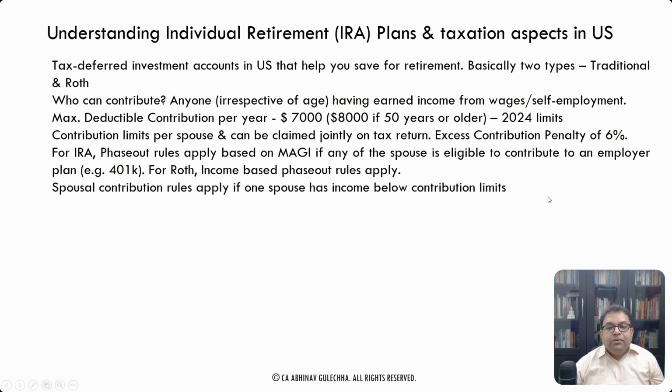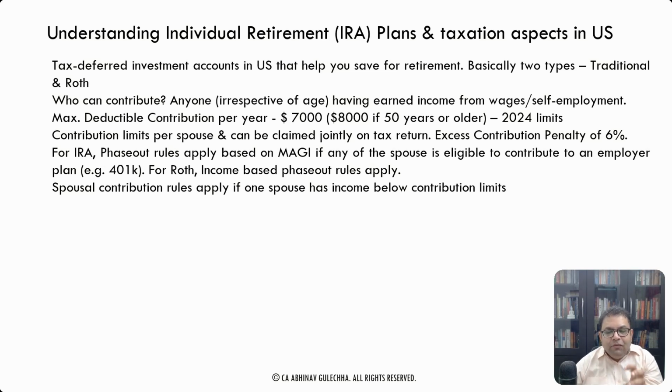Okay. Now, then there are certain provisions for spousal contribution. Now, one spouse has earned income, right, which qualifies for investment. So, as we discussed earlier, you can only contribute if you have an earned income from wages or self-employment. So, take a case of a husband and wife. Husband is into a job, and he is earning like $10,000, right? So he's having that earned income from wages, and he can contribute up to $7,000. But wife doesn't have any particular income, right? Wife doesn't have an income.